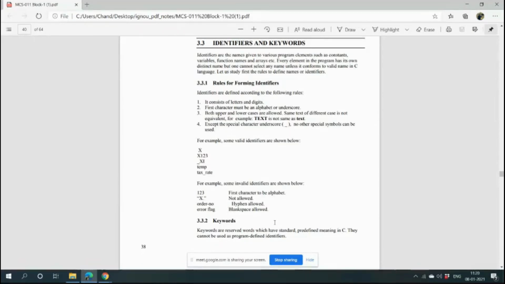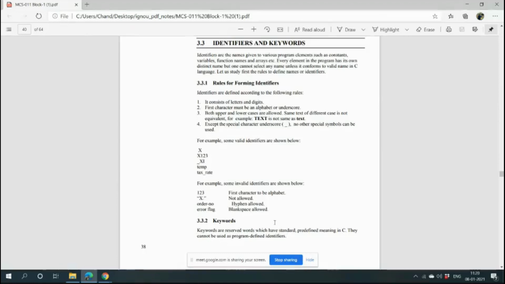Whenever we name identifiers, we should follow some rules. The name should consist of letters and digits. The first character must be an alphabet or underscore. No other special characters or digits are allowed as the first character.